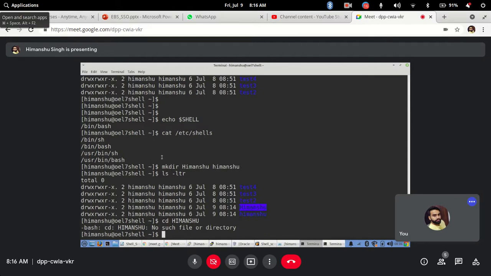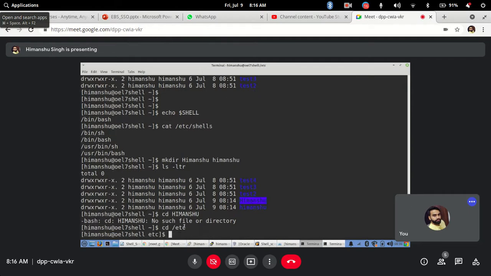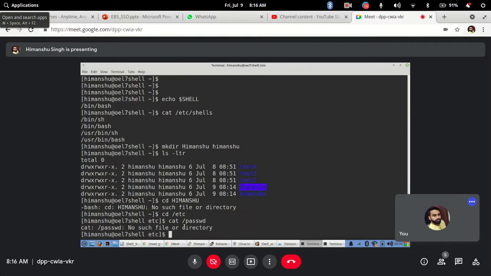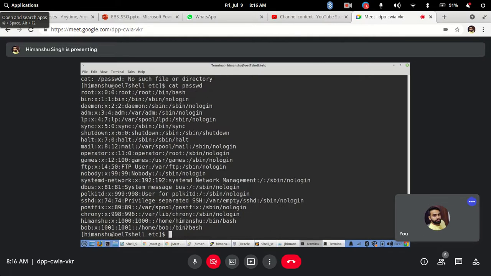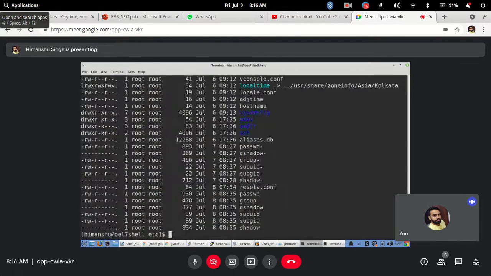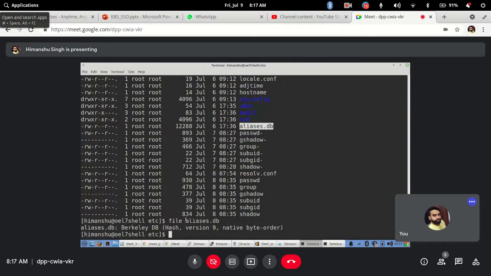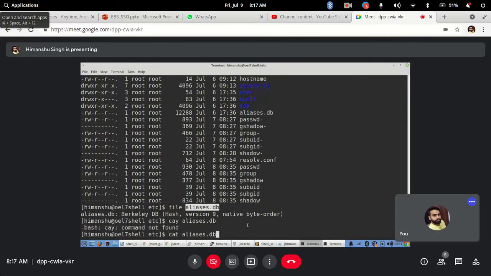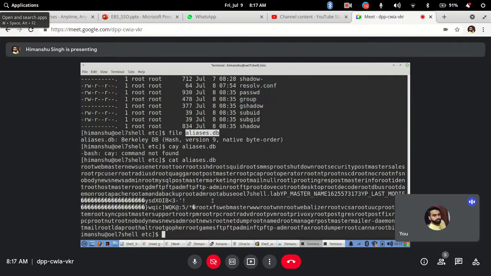Now let's say I have a big file somewhere. This is a small file only. Let me see, big files. If I try to view this, you see this is an encrypted file.